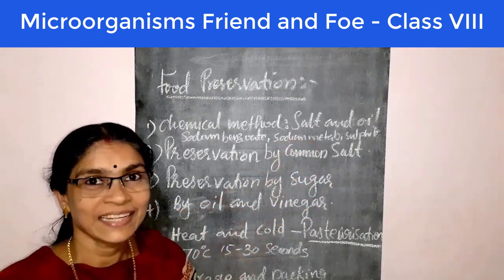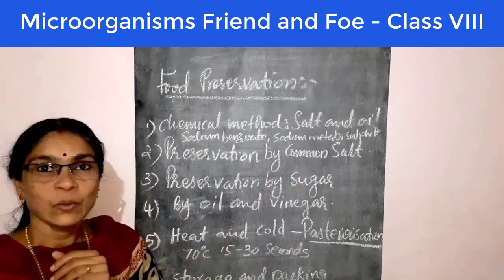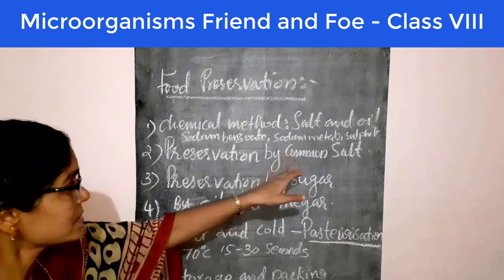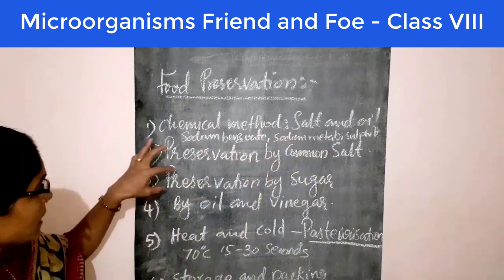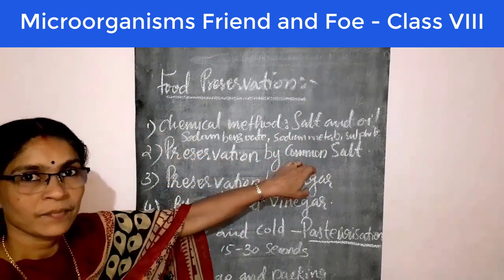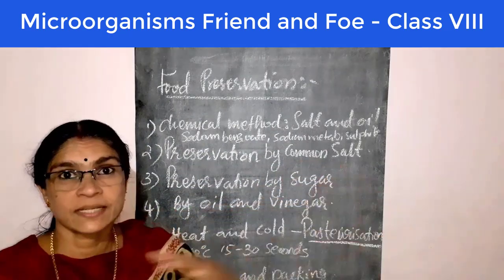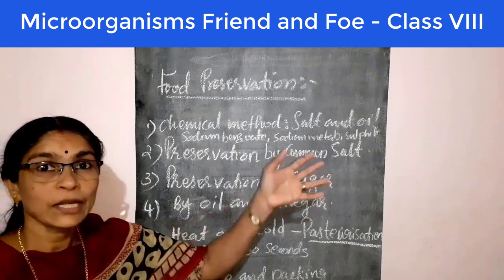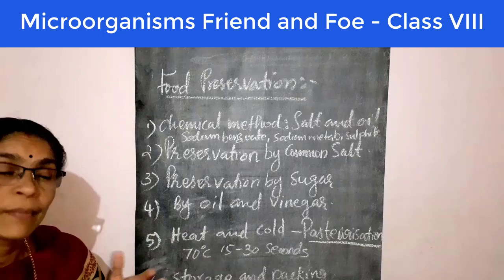It's very tasty. Do you like it? Amla, then mango, papaya and also pineapple. All such fruits we keep by using common salt. Next is preservation by sugar. In this method, mainly jams, jellies and squashes we are preserving by using sugar. Sugar can reduce the moisture content. That way it inhibits the growth of microbes.